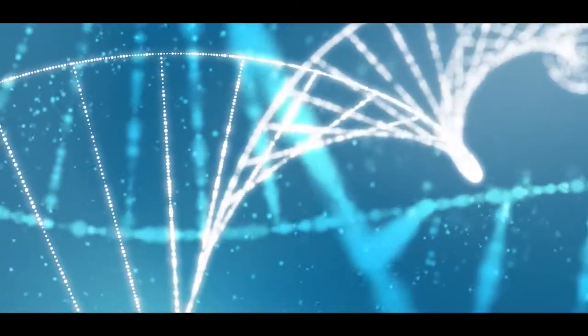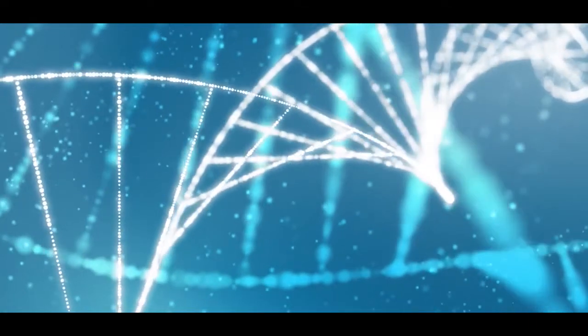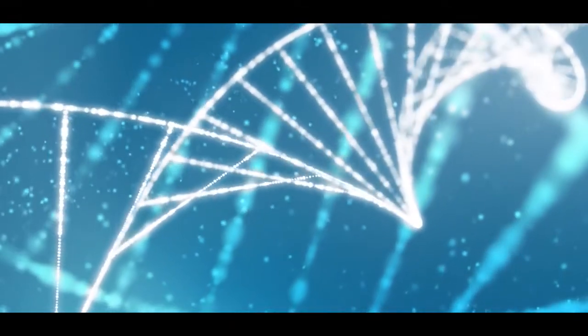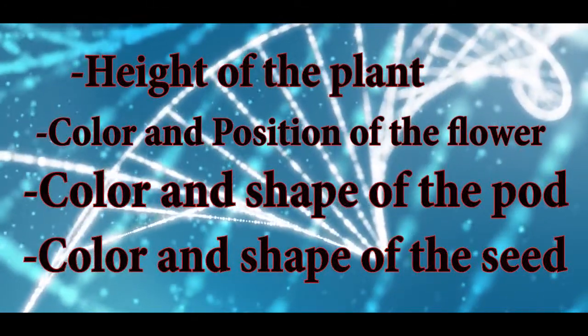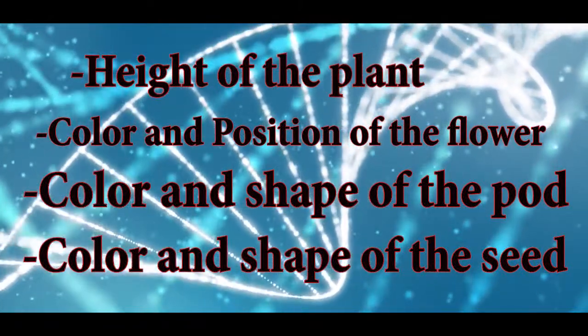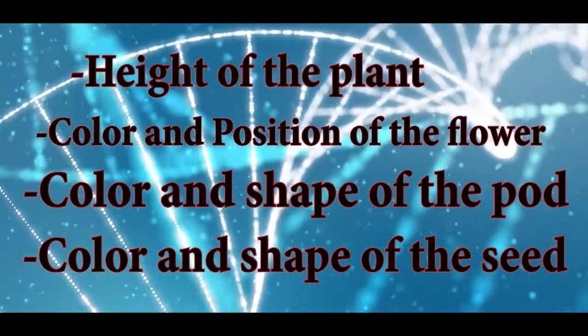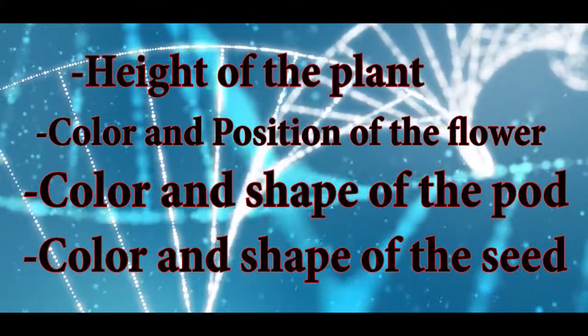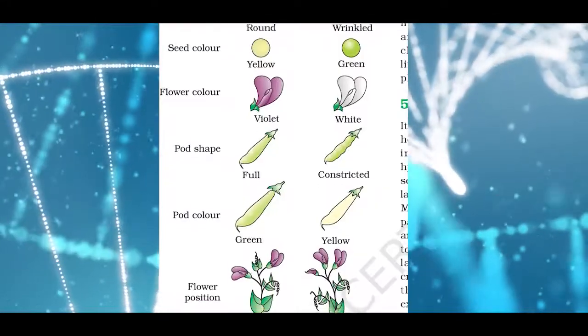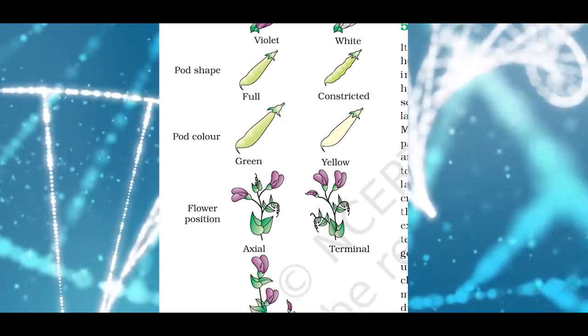Mendel selected 7 pairs of the contrasting characters of the pea plant for his research. The characters are height of the plant, position of the flower, color of the flower, color of the pod, shape of the pod, shape of the seed, color of the seed. Mendel conducted research on pea plant using 7 pairs of contrasting characters.